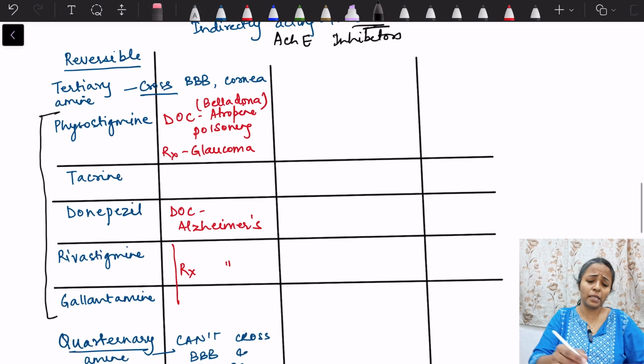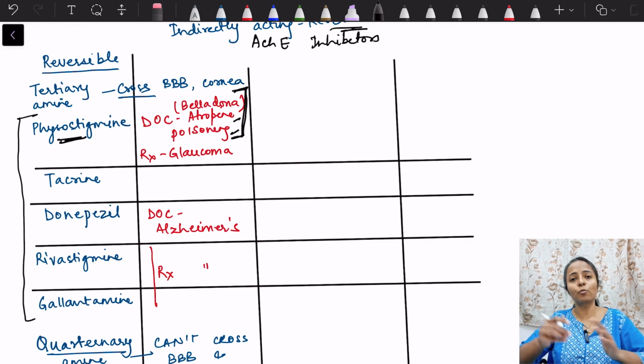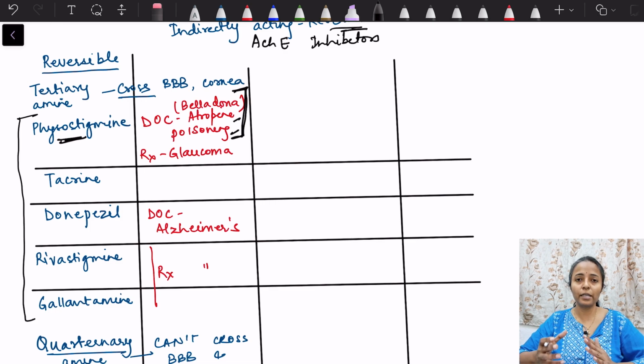So physostigmine is important. Physostigmine is the drug of choice for atropine poisoning. See, atropine, what is it doing? Atropine is countering the effect of acetylcholine, right? So if atropine is too much, we won't get any parasympathetic action. So to counter that, physostigmine is given. It is the drug of choice for atropine, also known as belladonna poisoning.